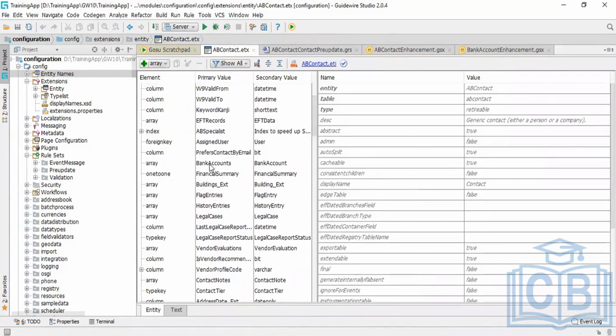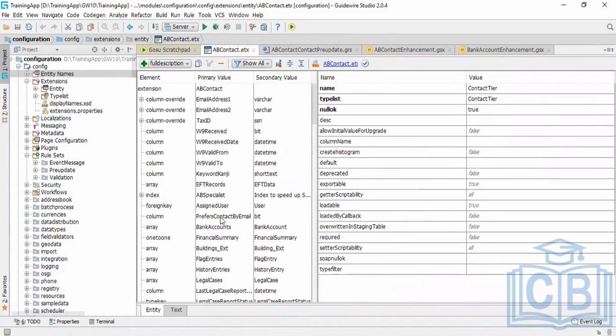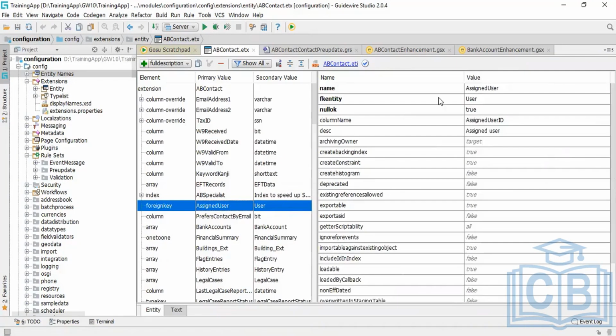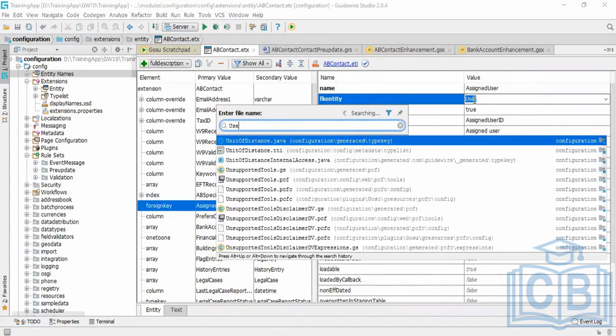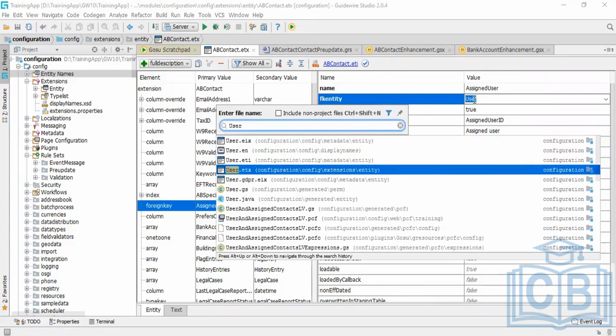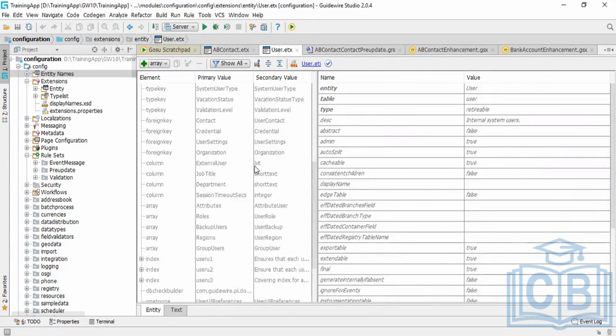AV contact has a foreign key to assigned user. Assigned user is the user entity. Entity name is user entity, User T. This is the foreign key.